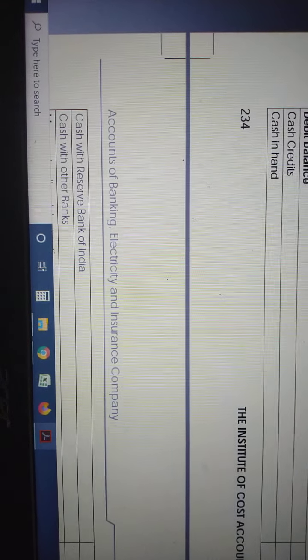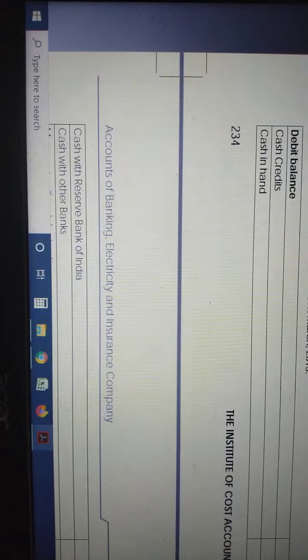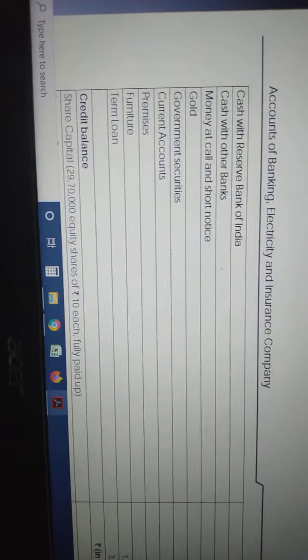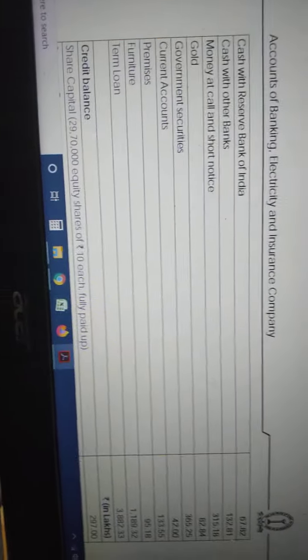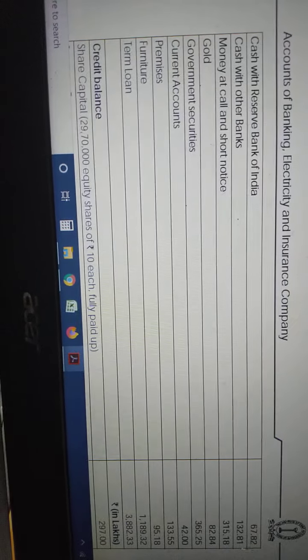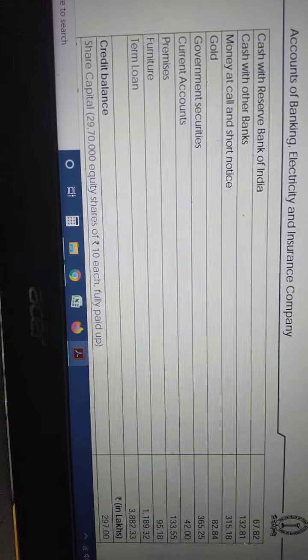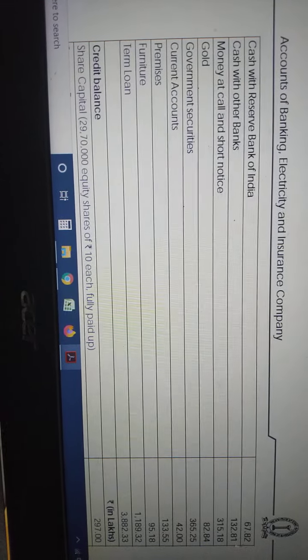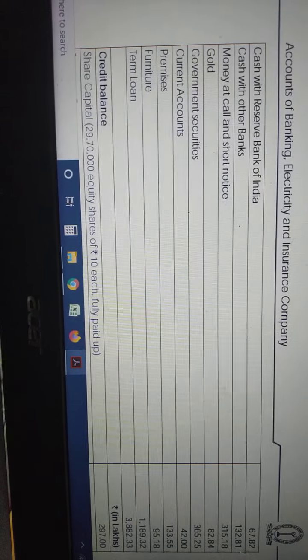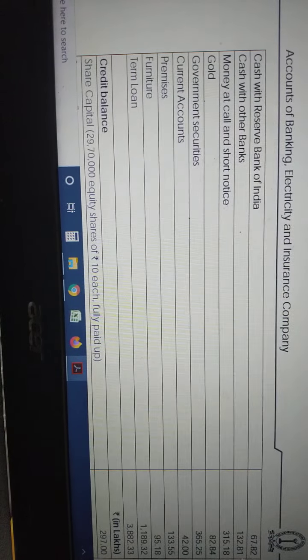What is the next item? Next page. Cash with the RBI is an asset. What is the schedule number? We know already, schedule number 6. Cash with the other banks, schedule number 7. Money at call and short notice, schedule number 7. It is an asset.